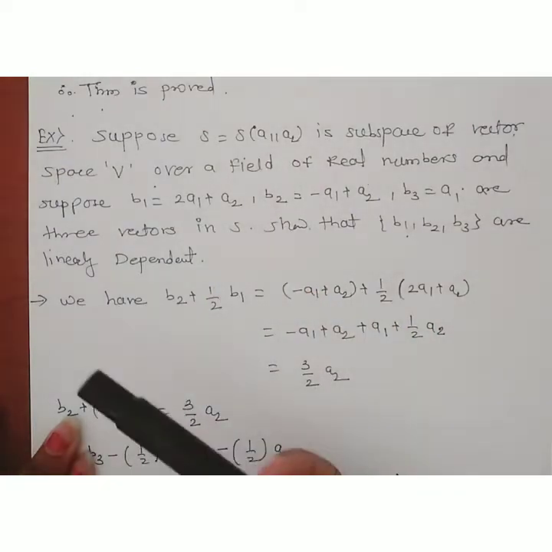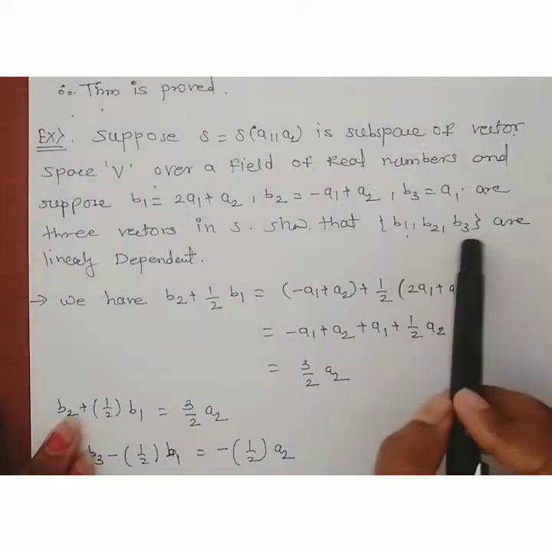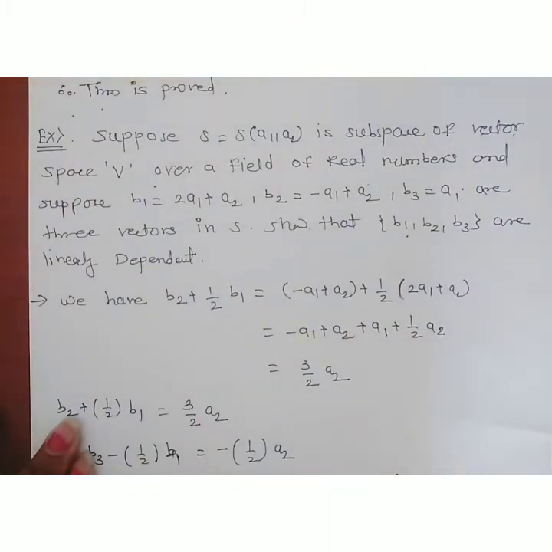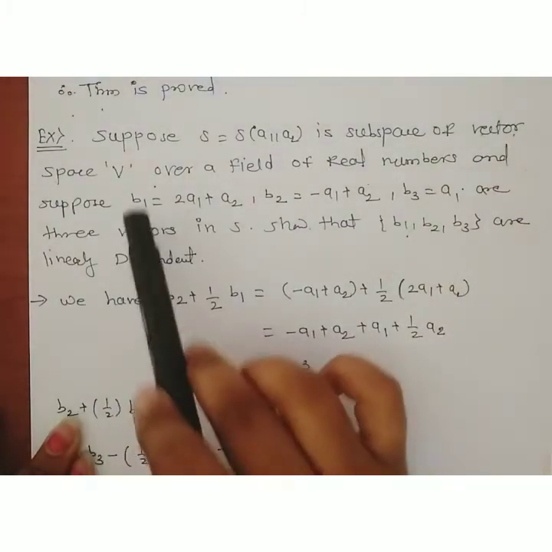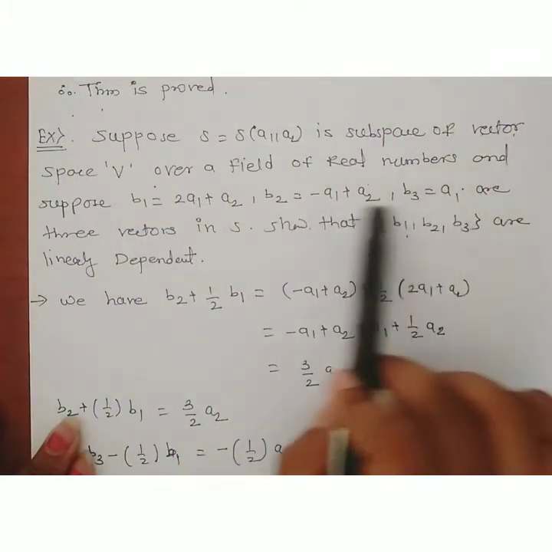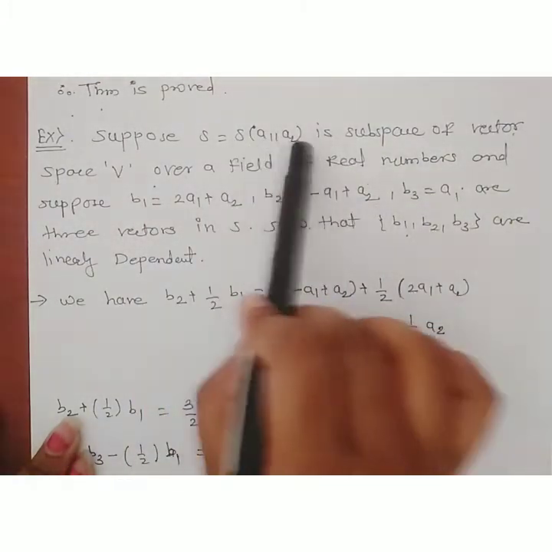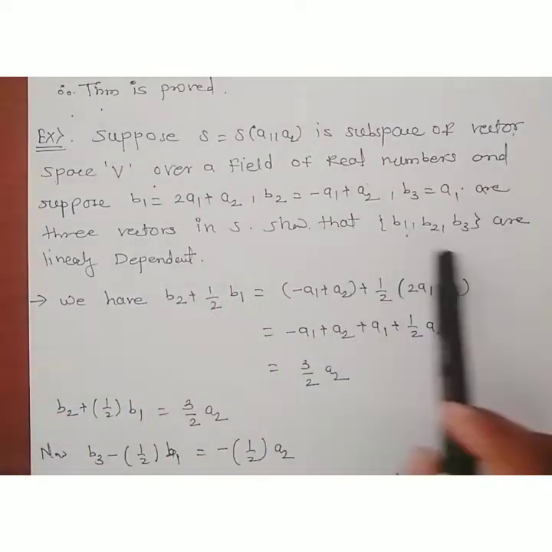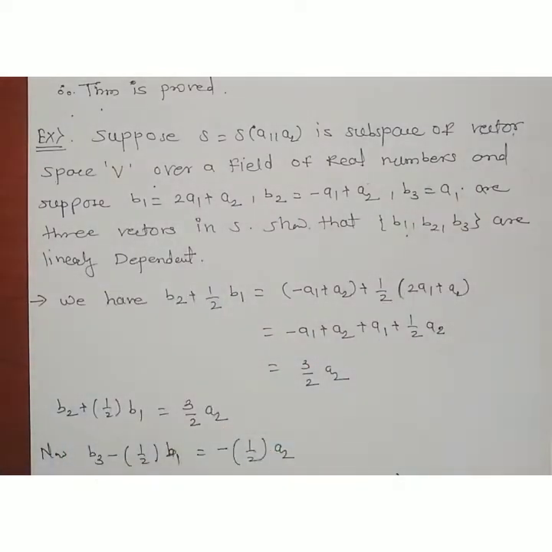Then by the theorem these vectors are linearly dependent, as b1, b2, b3 can be written as linear combinations of this generating set. Thus we have to show that this set of vectors b1, b2, b3 is linearly dependent.